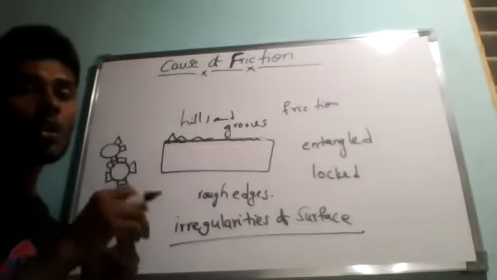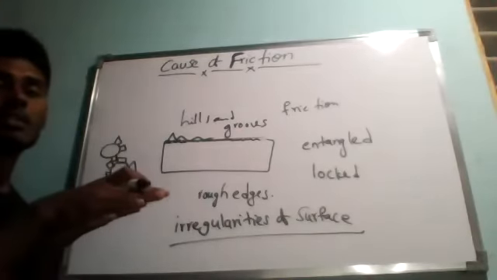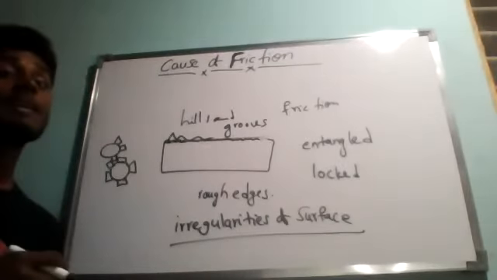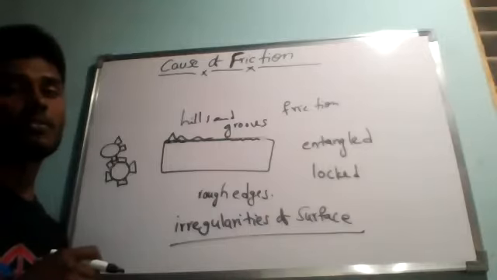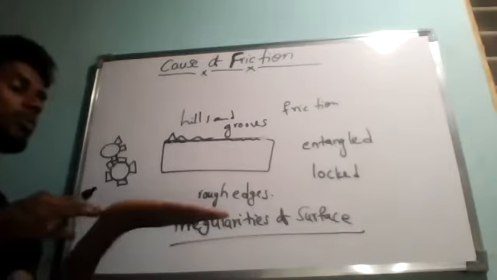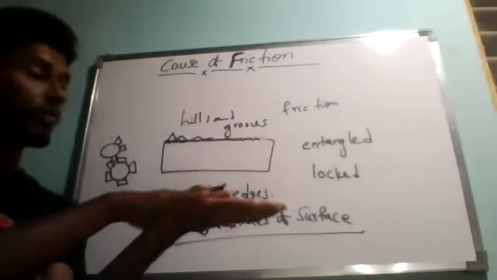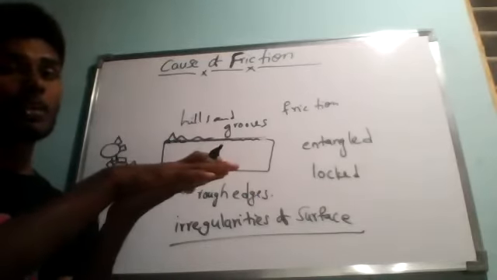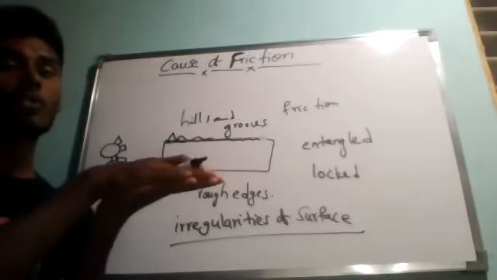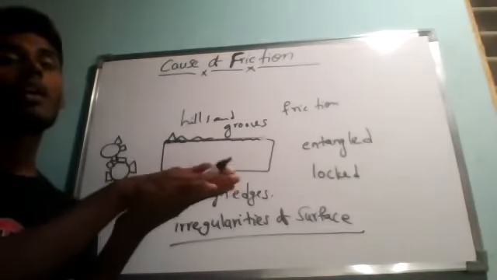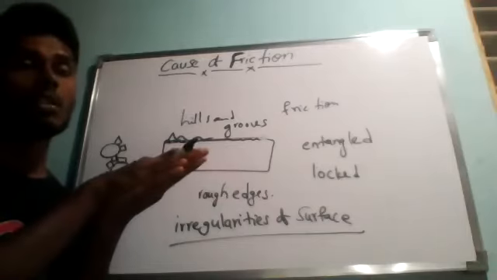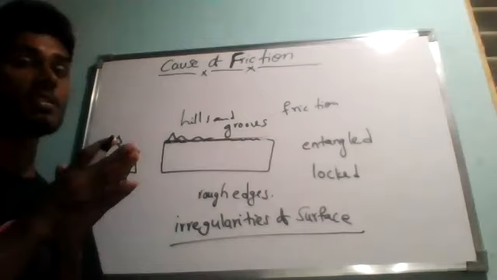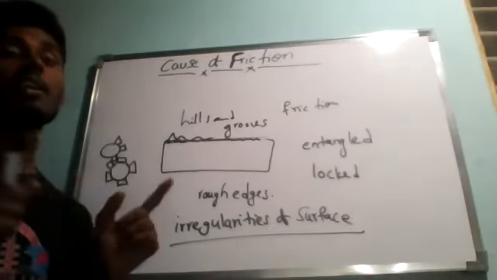Now, when we attempt to move one object over the other, we have to apply some kind of force to overcome the interlocking of the irregularities in the surfaces. Suppose one surface is present and another object is present. If you want to create motion in this object, you have to apply some amount of external force to overcome this interlocking of irregularities in the surfaces. The more the roughness of a surface, the larger the number of irregularities on its surface, and hence the greater the friction.